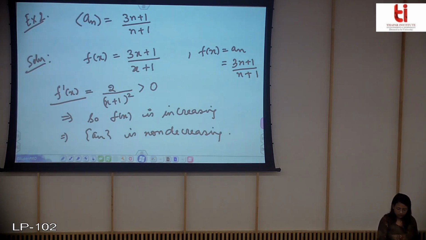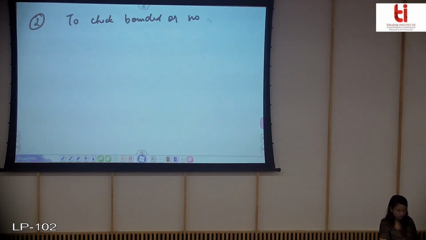And then the next step we need to do is check whether it is bounded or not. So the second step is to check bounded or not. Again, you know that if you find the limit, since it is increasing, and if you get a finite limit, then obviously it will be bounded by that limit.